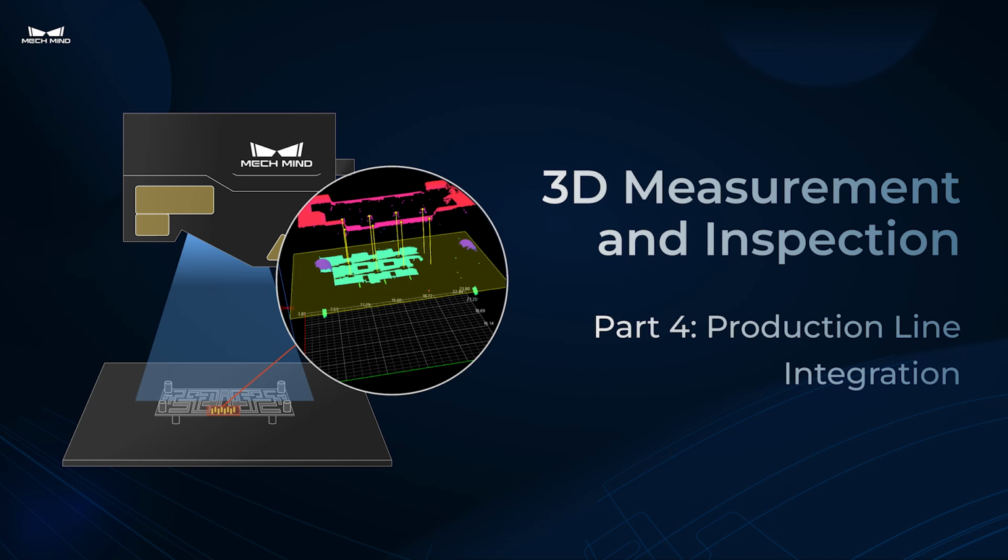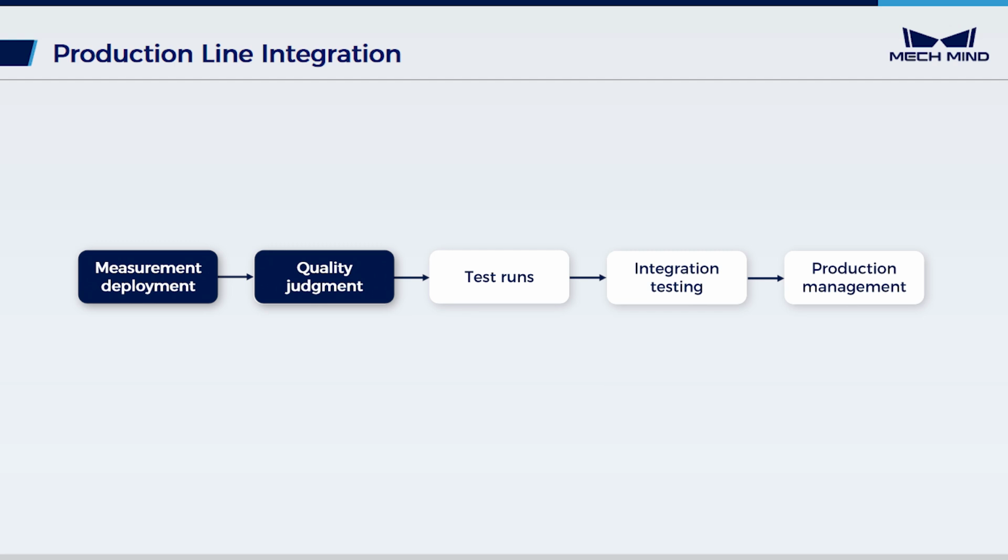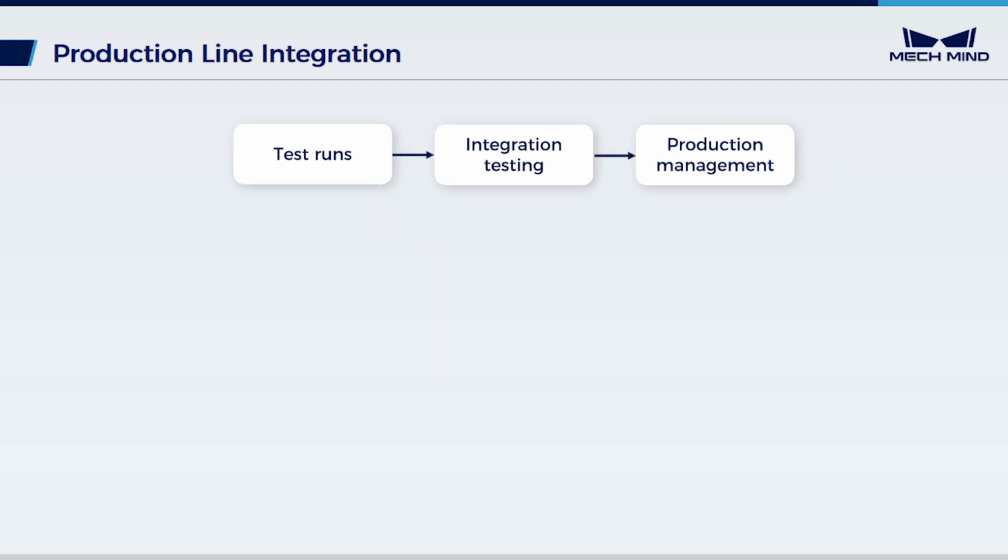This video will demonstrate the deployment and configuration of the pin height inspection solution during the production line integration phase. Prior to this, ensure that measurement deployment and quality judgment have been accomplished. The configuration in this video continues to be performed through Mech-MSR.